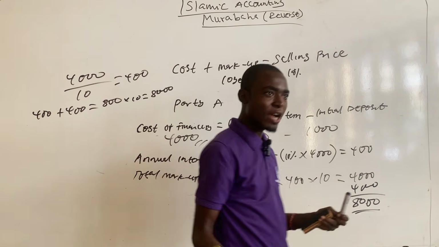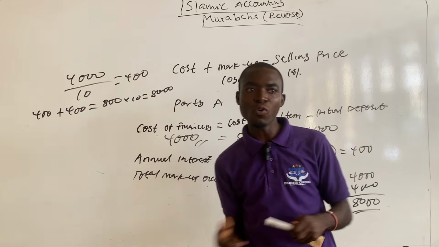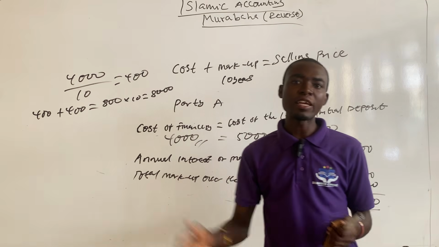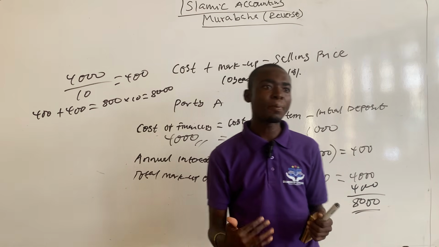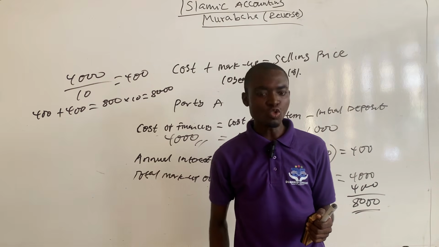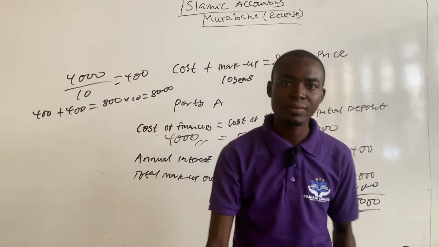Okay, so that's the procedure that you'll be using to calculate the annual installments that the party is responsible to pay, the total amount of markup that the party is supposed to pay, and the annual cost of financing that the party is supposed to pay. So we proceed by solving a practical question.